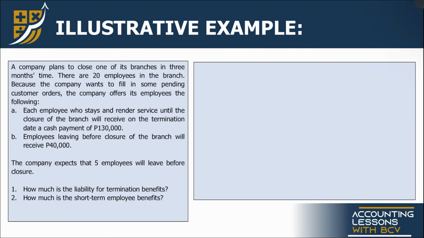Okay. So, dalawa tanong sa atin. Termination benefits and short-term employee benefits. Now, magkano yung pinaka-maximum cash payment na matatanggap ng isang employee dito sa problem na to? Answer is 130,000. So, analyze natin si 130,000. Si 130,000, actually may dalawang laman yan, no? May dalawang laman yan. That is, number 1, the termination benefit and short-term employee benefit.